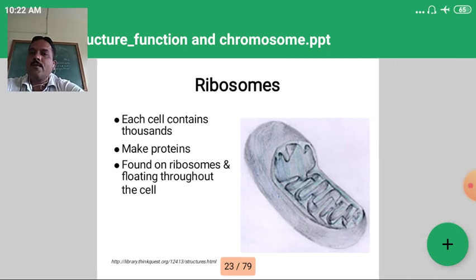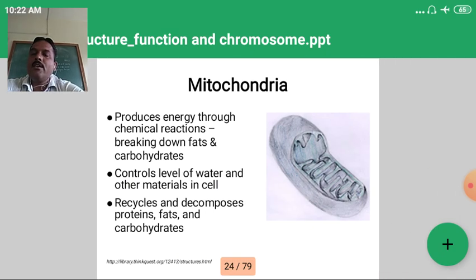Then ribosomes. Each cell contains thousands of ribosomes. These ribosomes play an important role in protein synthesis, and are found on the endoplasmic reticulum and floating throughout the cell. Then mitochondria, the powerhouse of the plant cell, produce energy through chemical reactions, the breakdown of fats and carbohydrates.